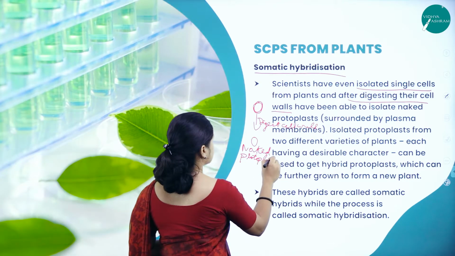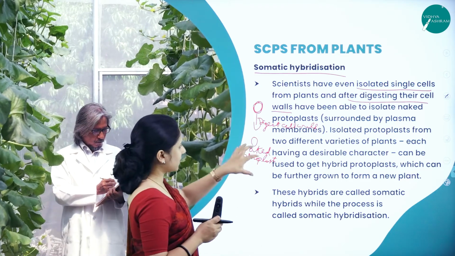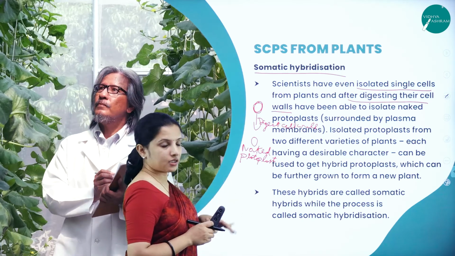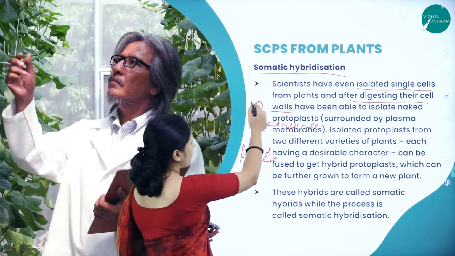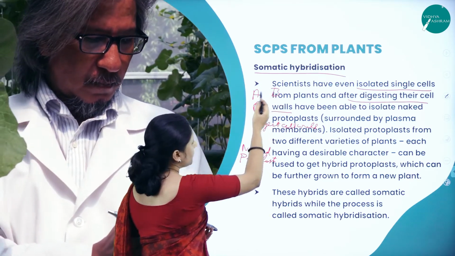This naked protoplast will be taken from two different plants. The same thing will be done for plant A, and the same thing for plant B also.